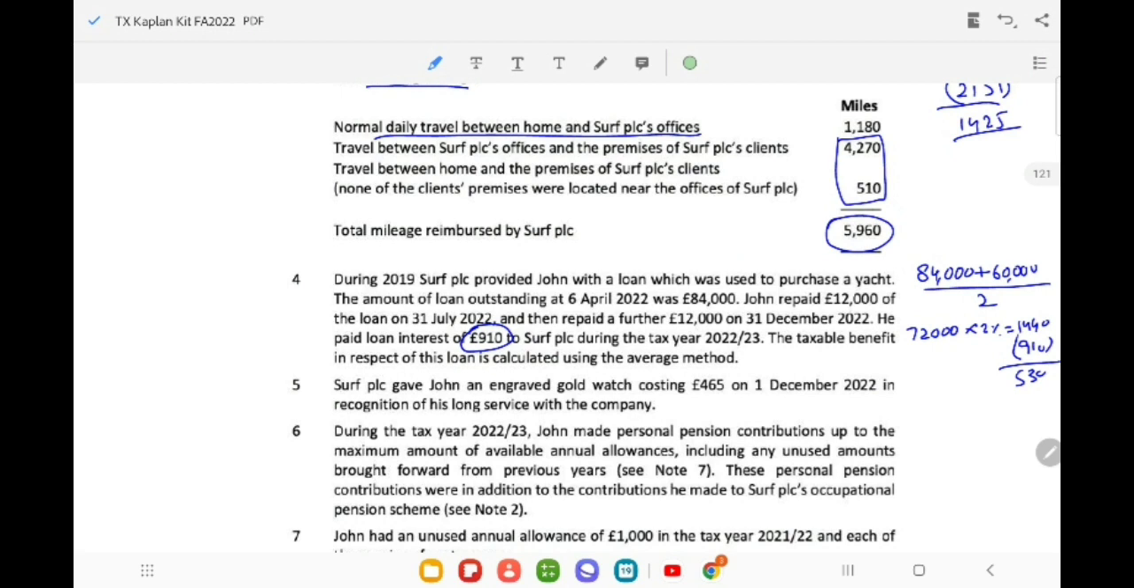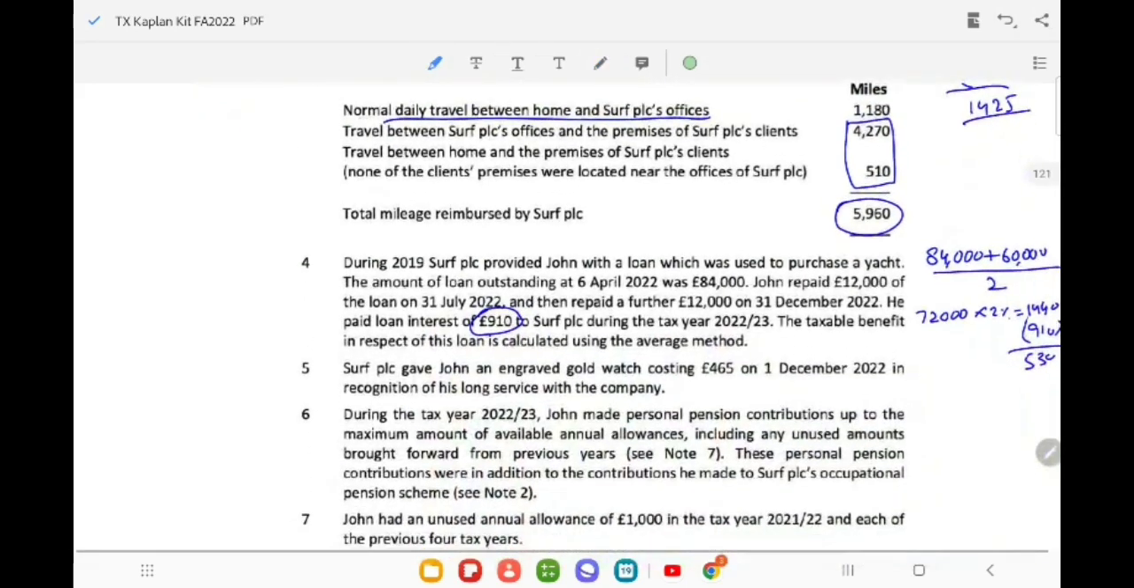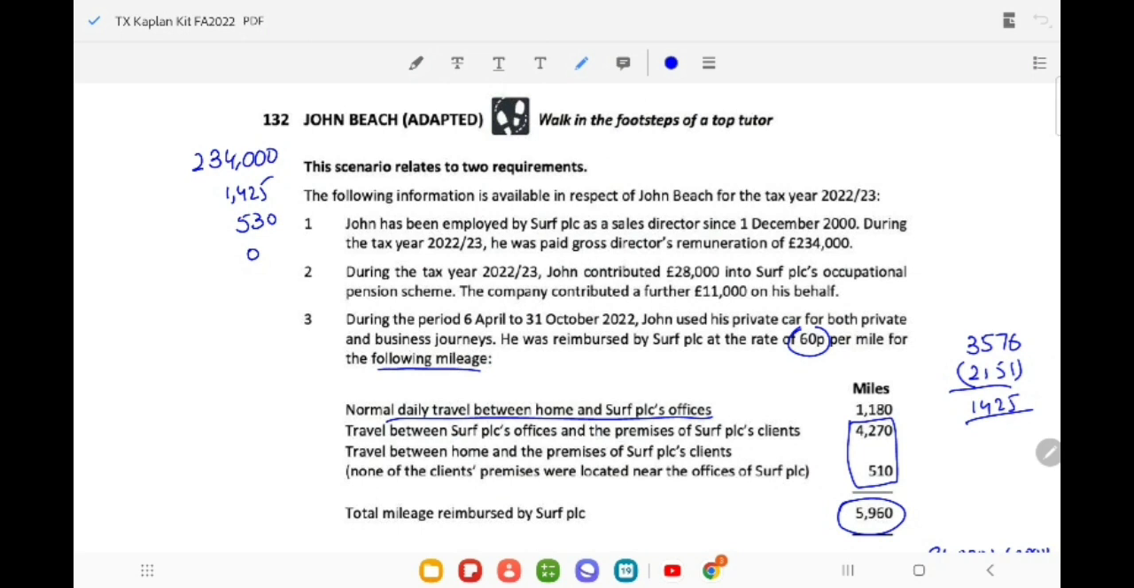Surf PLC gave John an engraved gold watch costing 465 on 1st December 2022 in recognition of his long service with the company. So long service award is exempt. So for this we will write it 0. Remember that it is necessary to write it as 0 by mentioning it here as well. So this is the gross salary. This is 1425 as mileage benefit. This is loan benefit, and this is watch long service award. So exempt. So you need to mention these things.